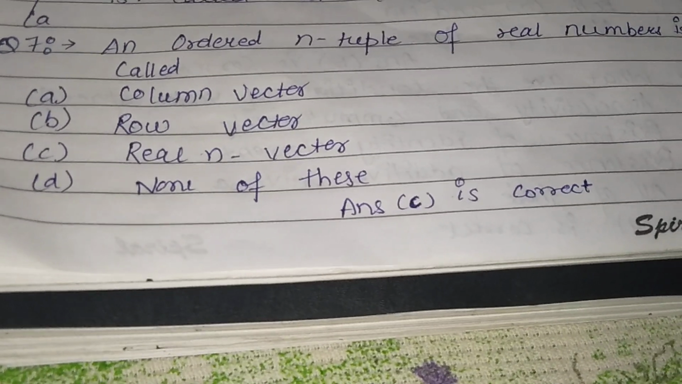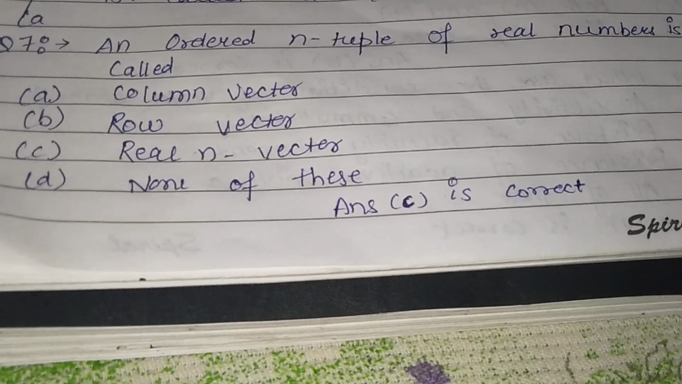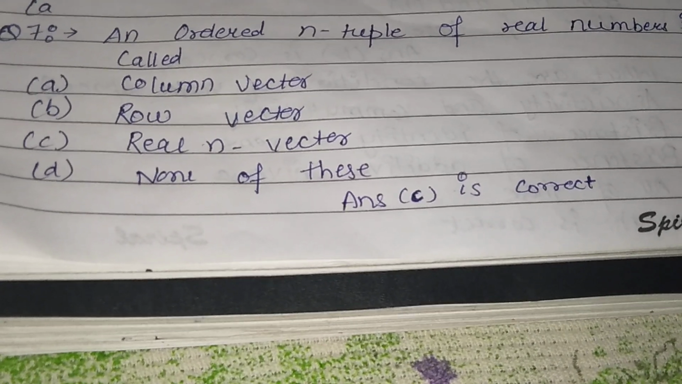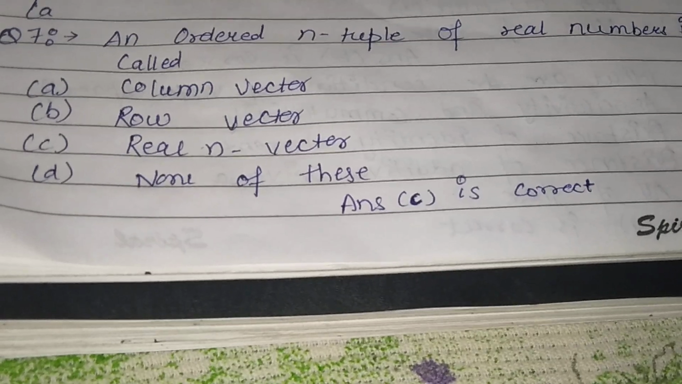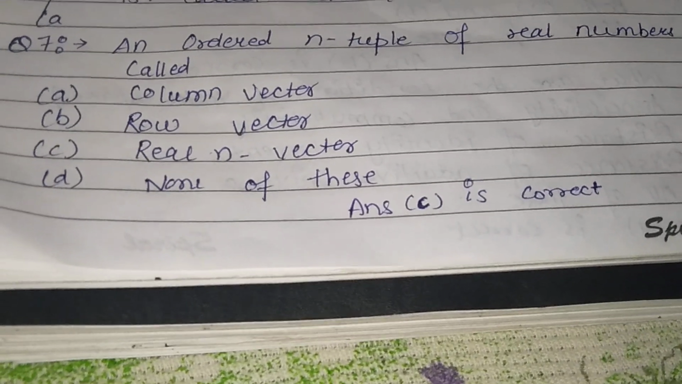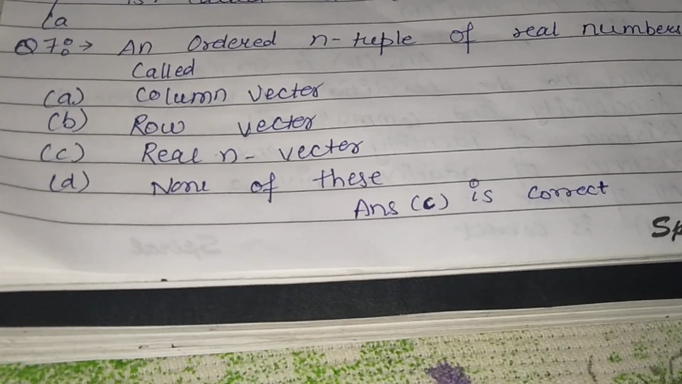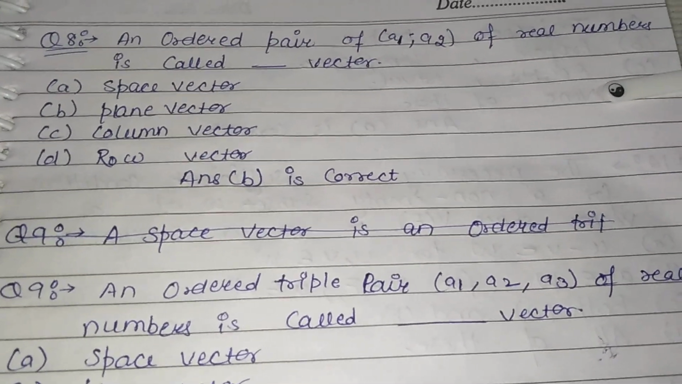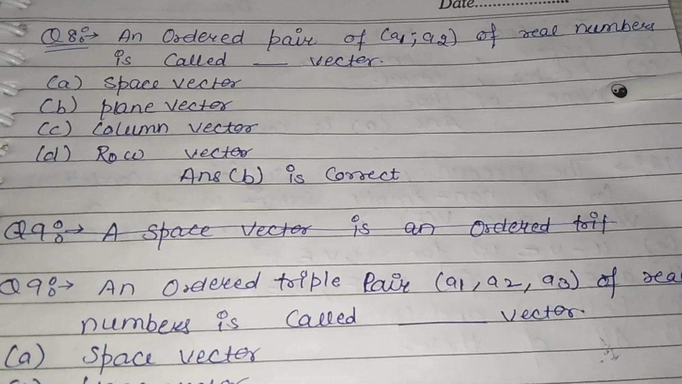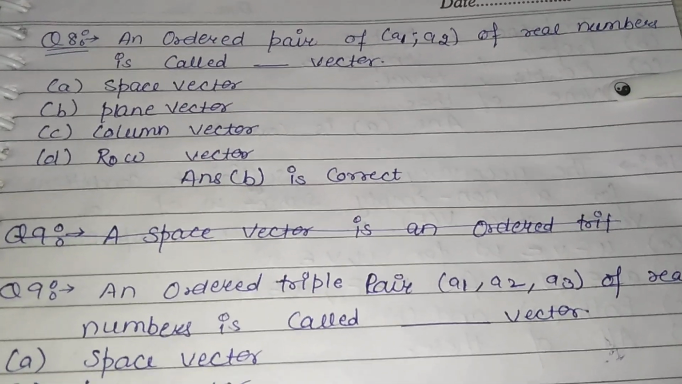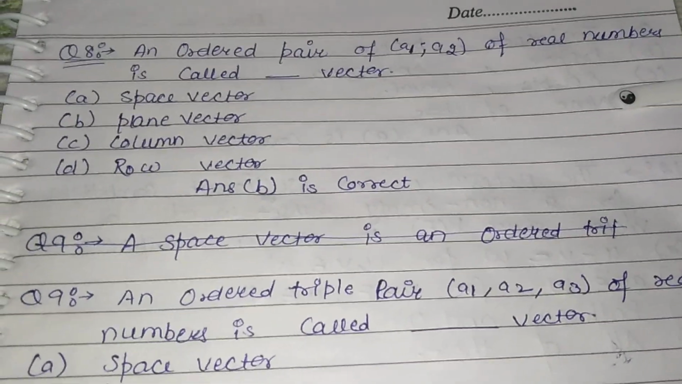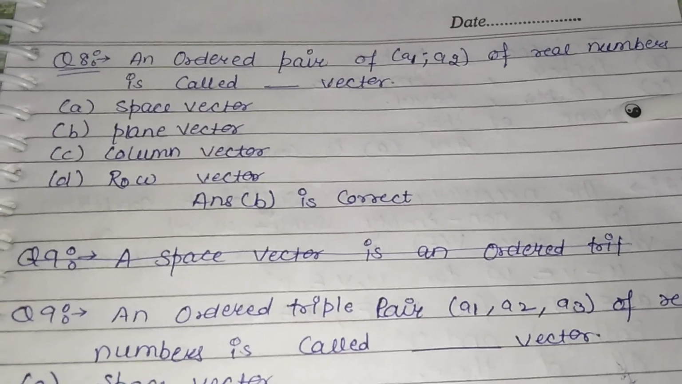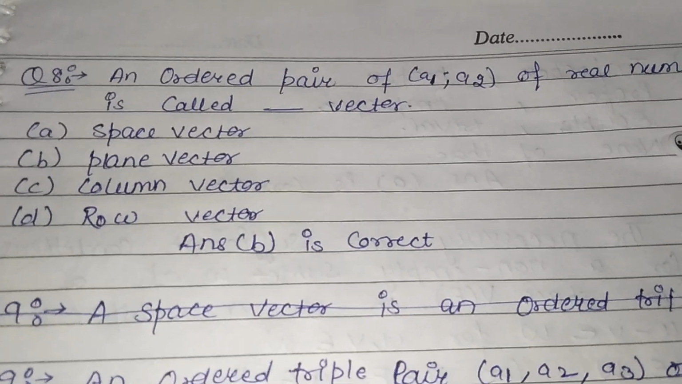Now next question is, an ordered n-tuple of real numbers is called a column vector, row vector, real n-vector, or none of these. Here answer C is correct, that is real n-vector. Next question is, an ordered pair (a1, a2) of real numbers is called a dash vector: space vector, plane vector, column vector, or row vector. So here answer B is correct, that is the plane vector.